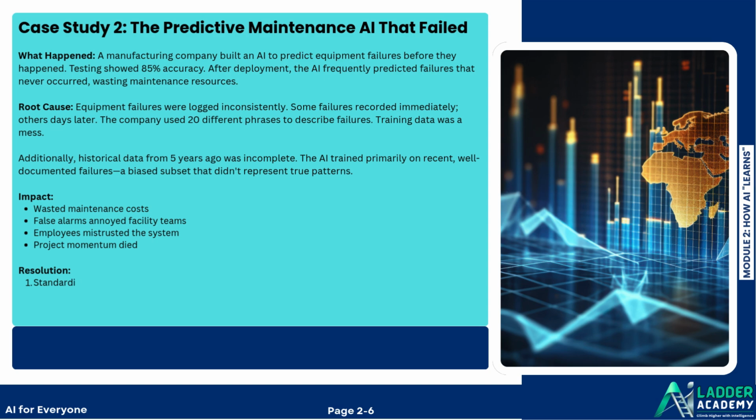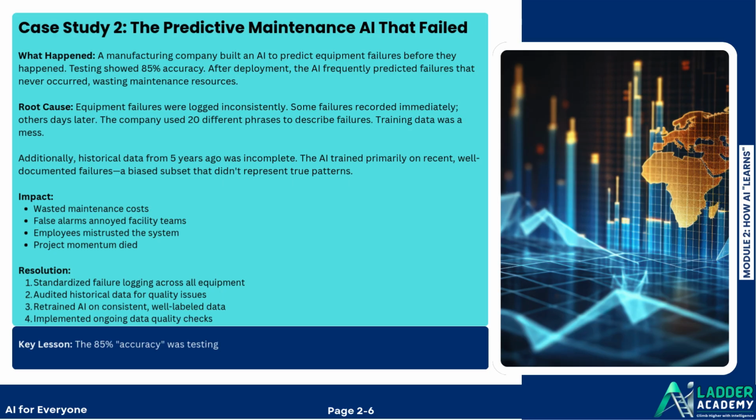Resolution: standardized failure logging across all equipment. Audited historical data for quality issues. Retrained the AI on consistent, well-labeled data. Implemented ongoing data quality checks. Key lesson: the 85% accuracy was testing accuracy on clean data. Real-world accuracy was much lower because real-world data was messy. Data quality governance is ongoing, not one time.